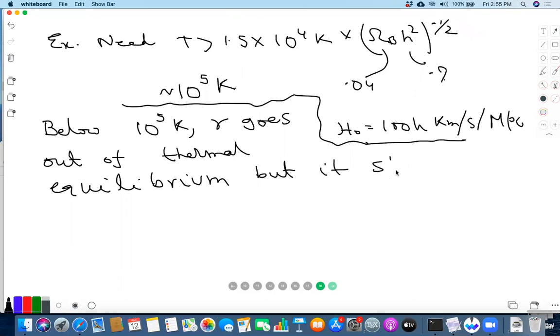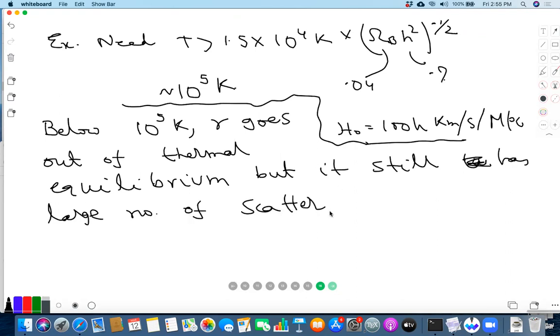It still has a large number of scatterings per Hubble time. It's just that the number is not enough to change its energy by order T. That's why it goes out of thermal equilibrium.